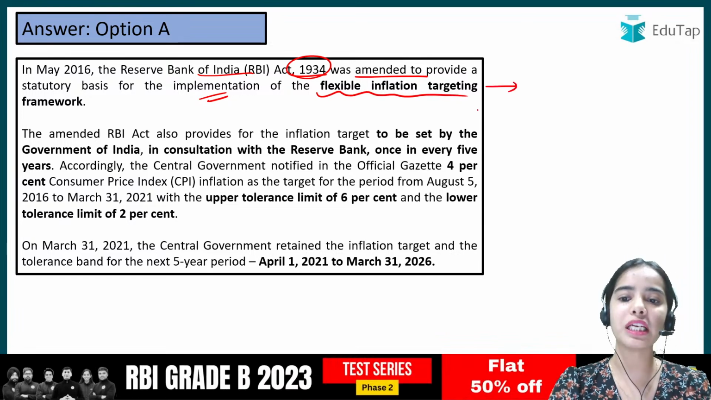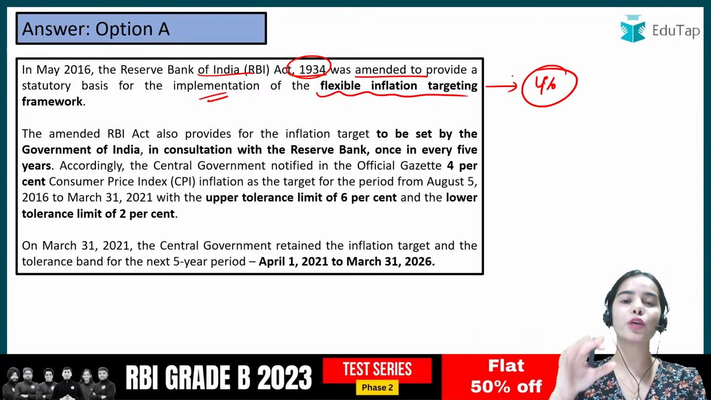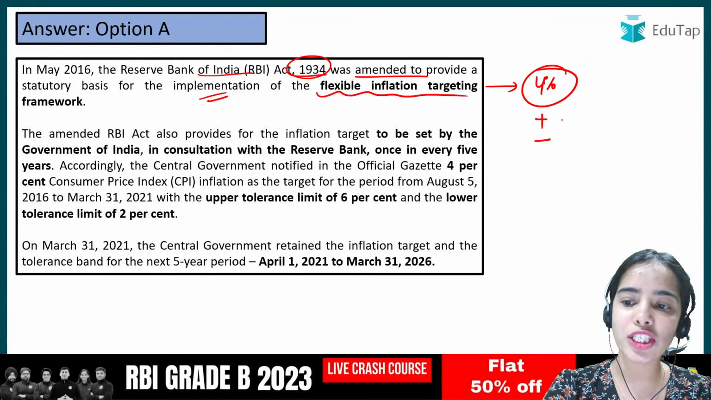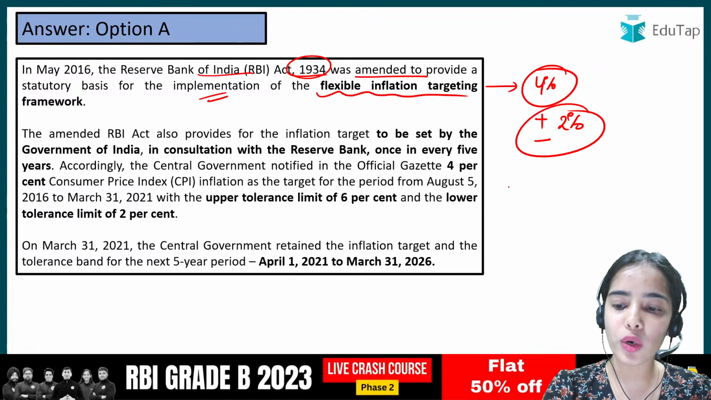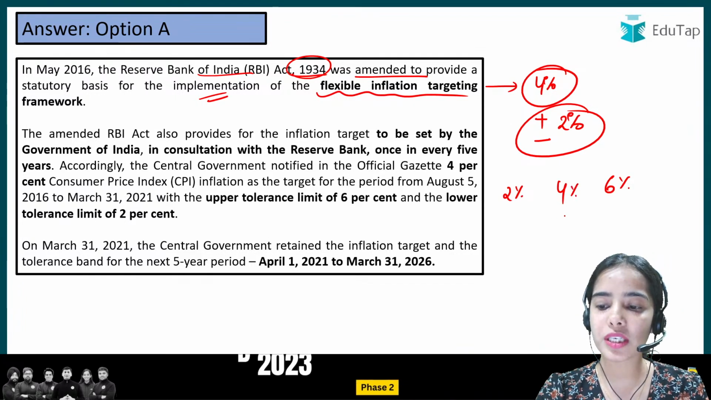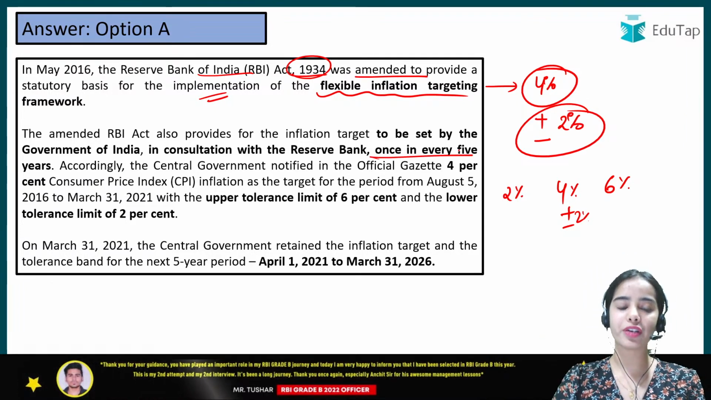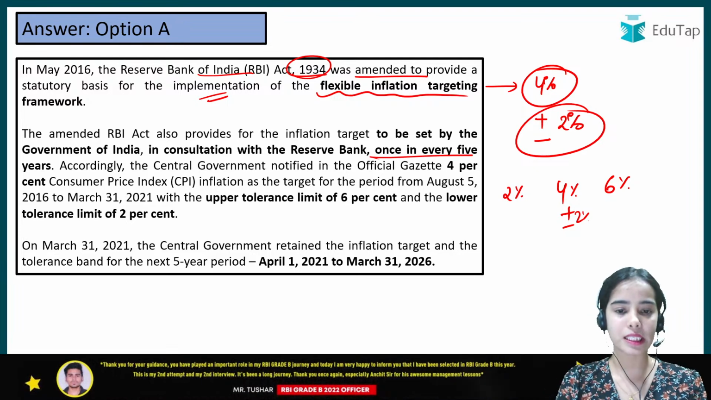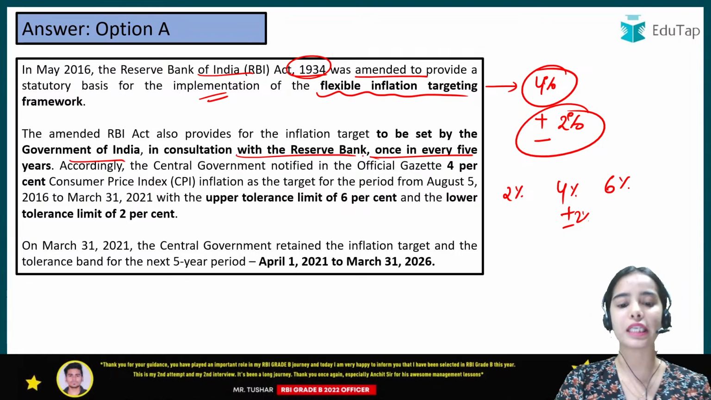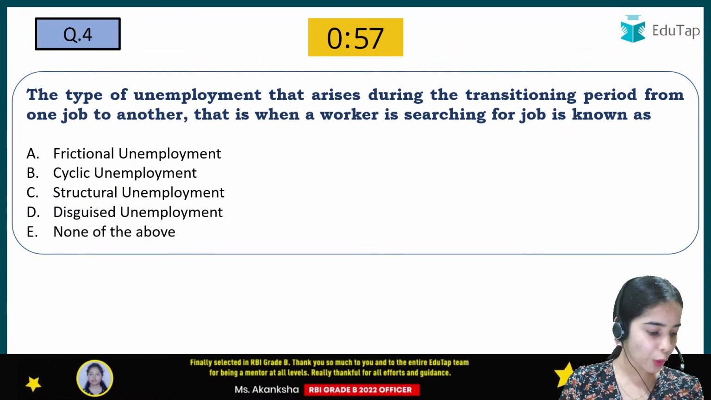In the flexible inflation targeting framework, there is the percentage that the RBI has been mandated to achieve, but there is also the range that has been provided, where the lower limit is 2% and the upper limit is 6%, that is 4% plus minus 2%. Once every 5 years, the inflation target is decided by the Government of India in consultation with the Reserve Bank of India. The next question is from unemployment.